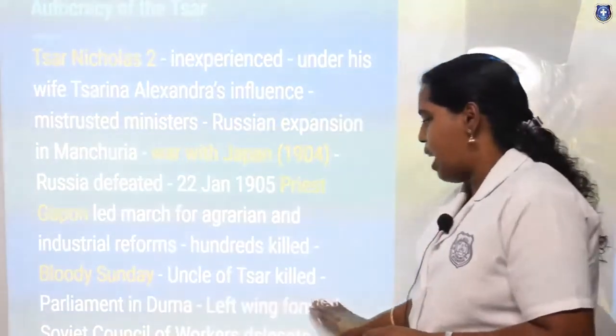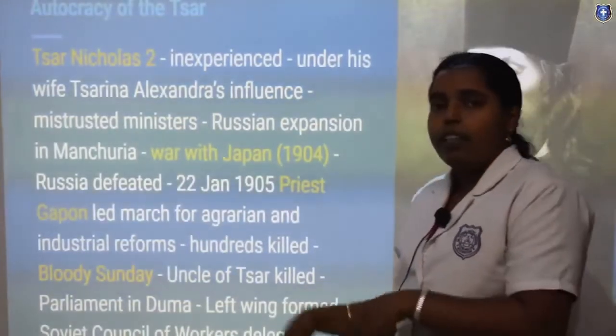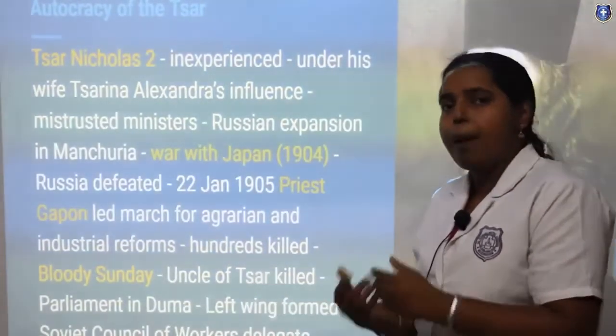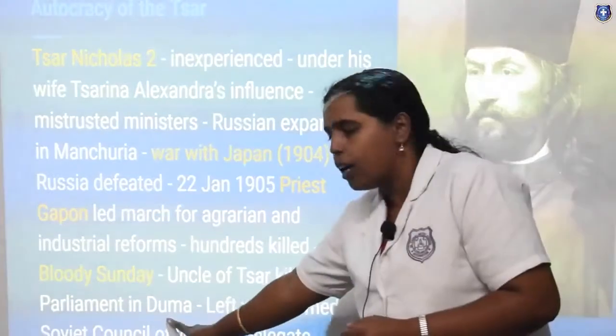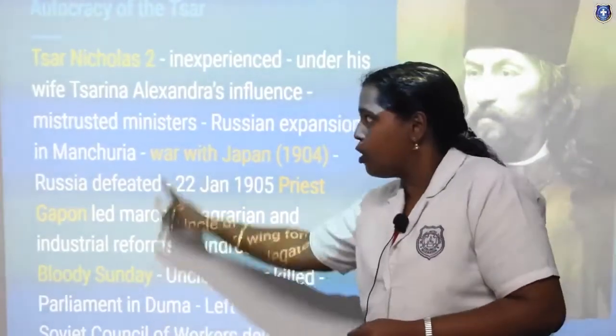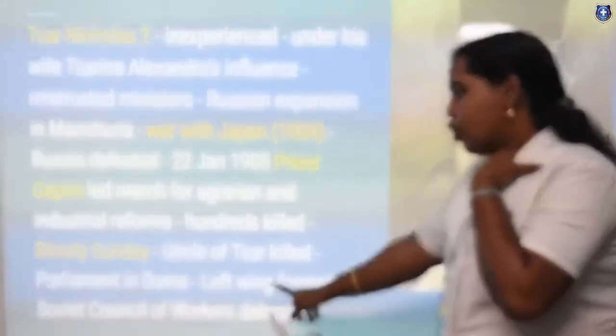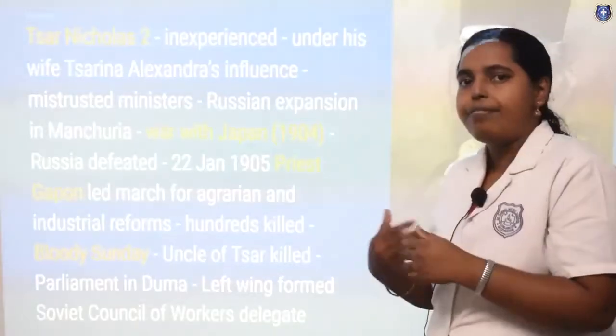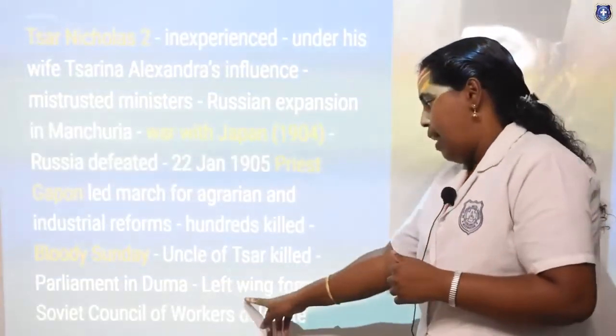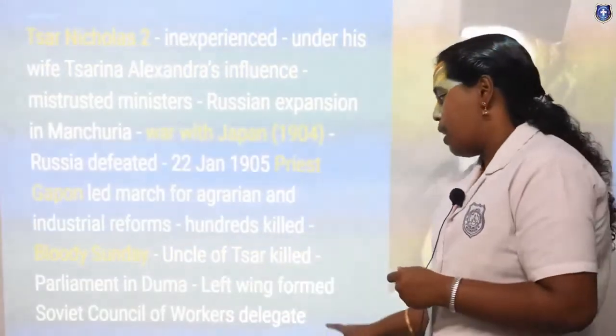Okay, so the uncle of the Tsar was killed, and here they created a parliament called the Duma. It was held under the leadership of the Tsar, but the Duma was often reformed in the parliament. The left wing formed the Soviet Council of Workers' delegates.